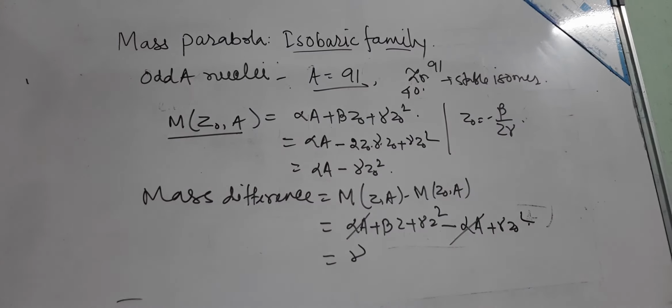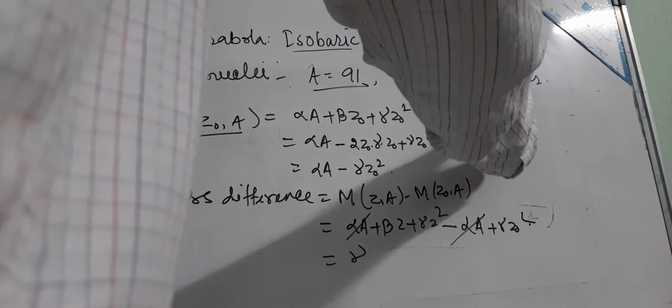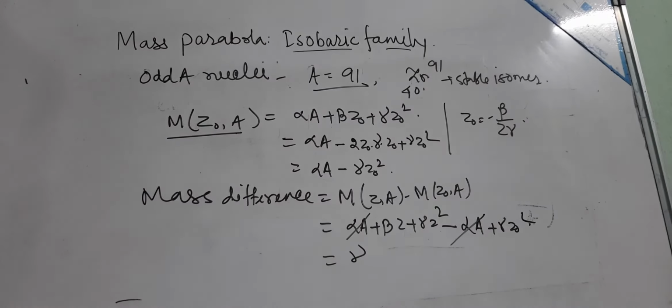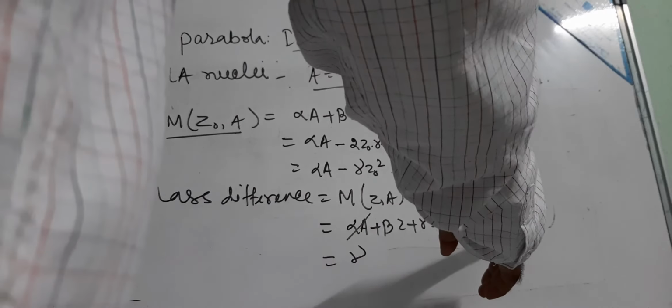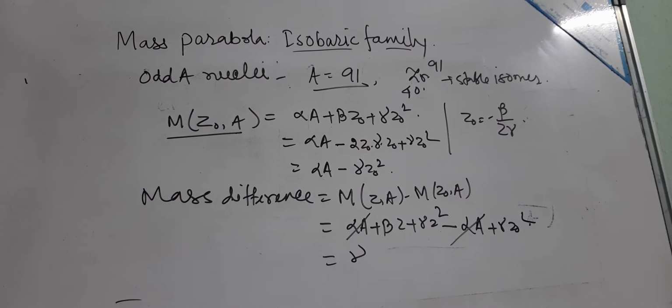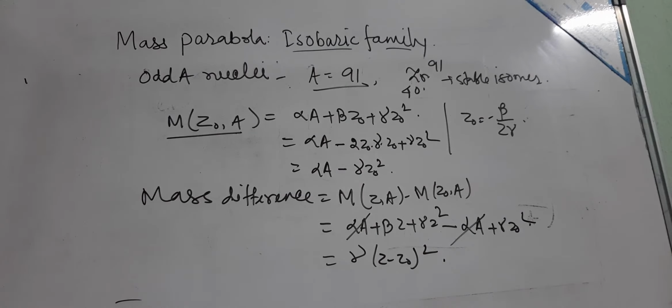So the alpha A cancels, and with beta equal to 2 Z0 gamma, it will be gamma Z square plus gamma Z0 square minus 2 gamma Z Z0. This you can write as gamma times (Z minus Z0) square. So the mass difference becomes gamma (Z minus Z0) square.